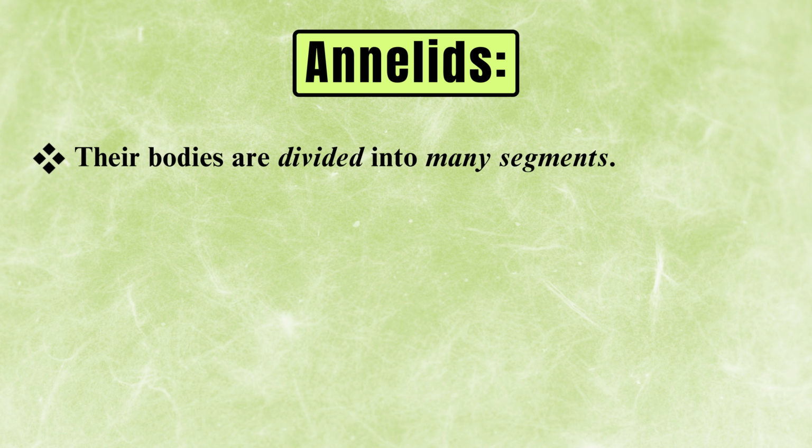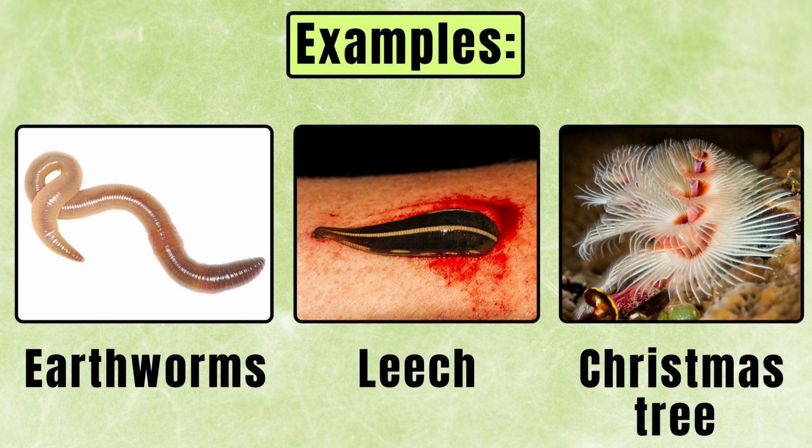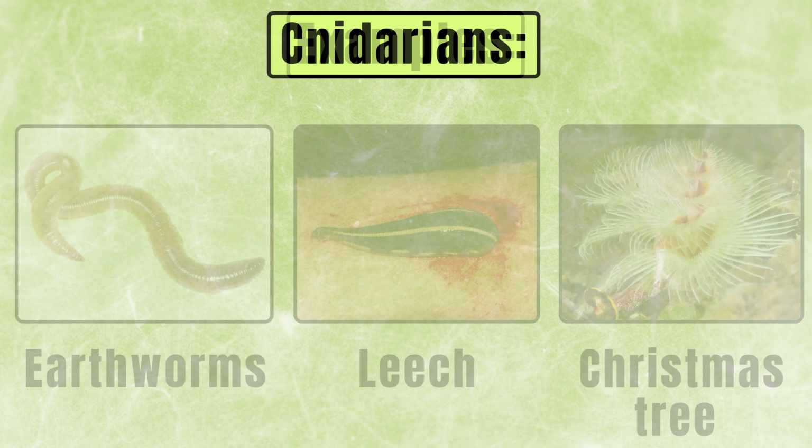Annelids, their bodies are divided into many segments. They have organs. They have separate mouth and anus. Now, wonderful. You can see how beautiful they are. Examples: earthworm, leech, Christmas tree worm.